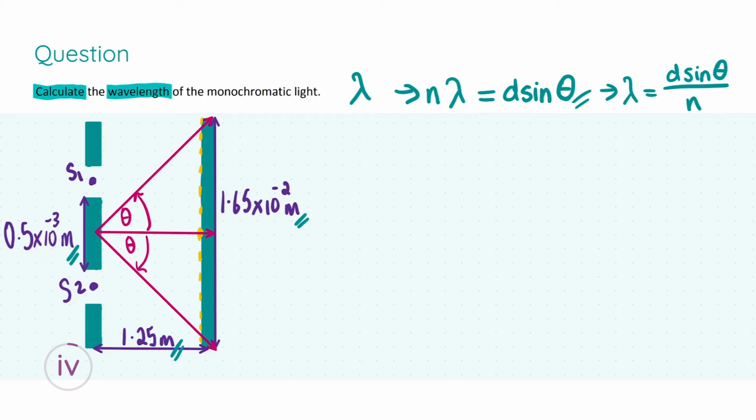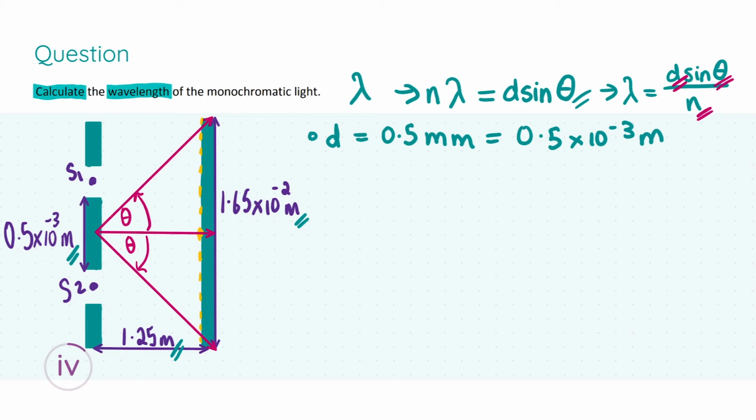Okay, so we need lambda, so we need to find d, theta, and n. What are these? Well, d is the distance between the slits, which we were given quite nicely, which is 0.5 millimeters. However, I would be inclined to convert them into SI units, like I did in the diagram, which gives us 0.5 times 10 to the power of minus 3 meters, okay?